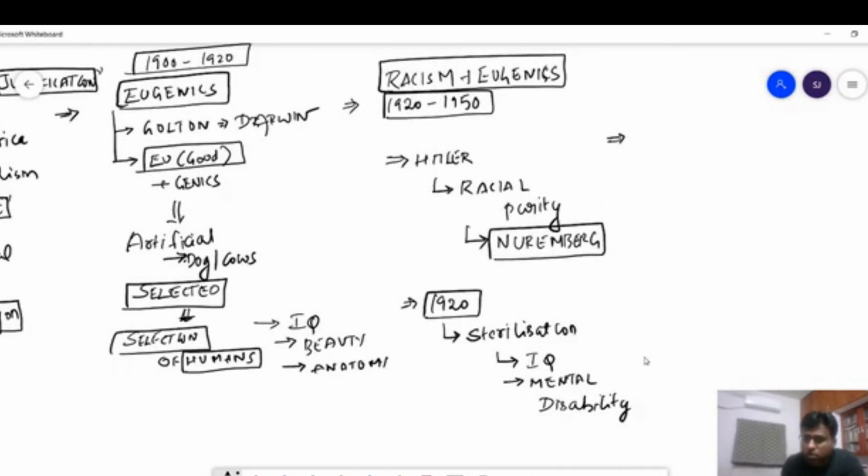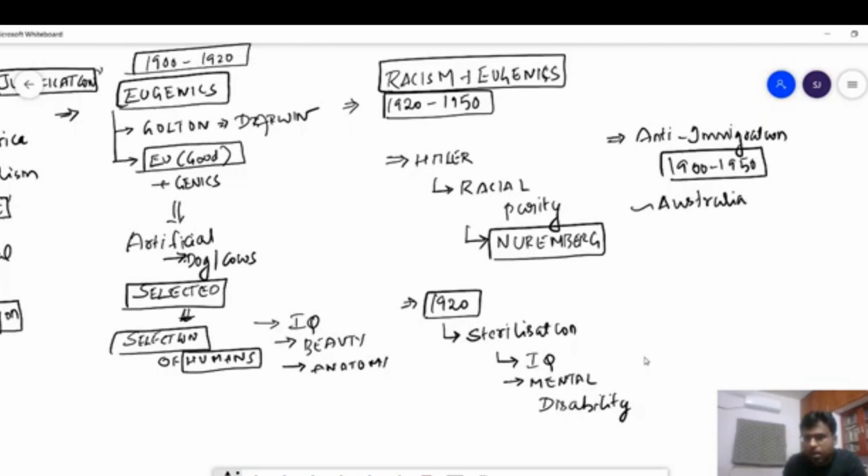And the third consequence was anti-immigration policy. Anti-immigration policy was very much prevalent in America in the 1920s, from the 1900s to the 1950s, and it was also prevalent in Australia as well.